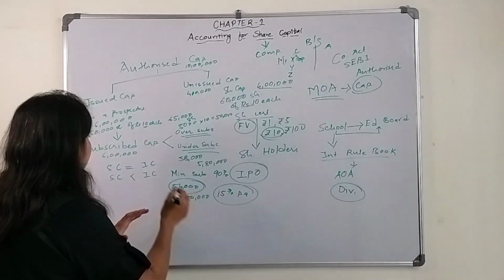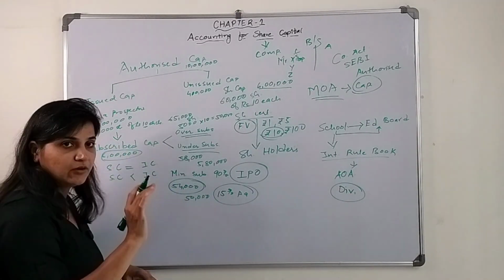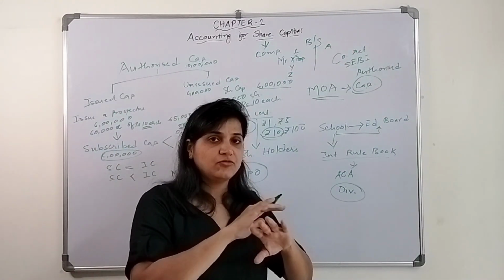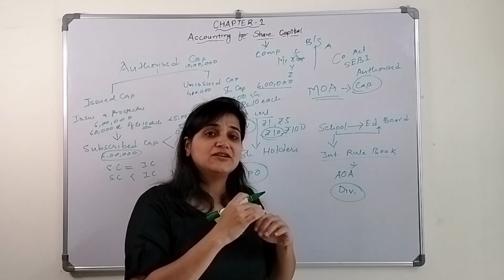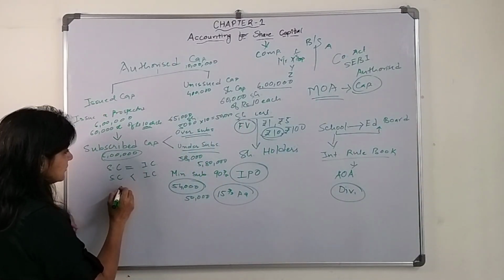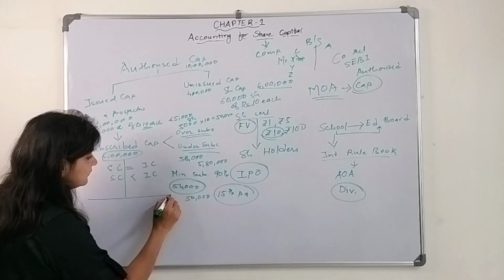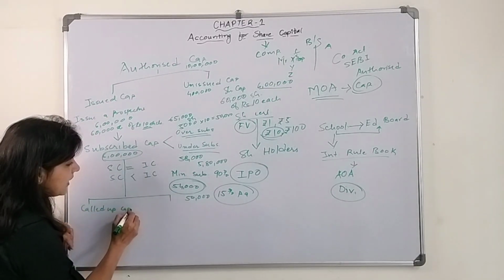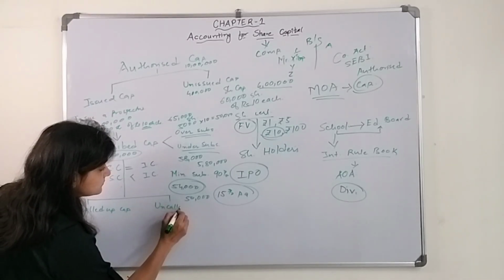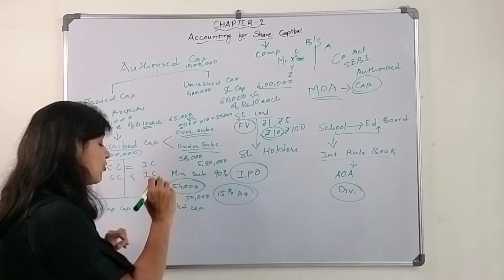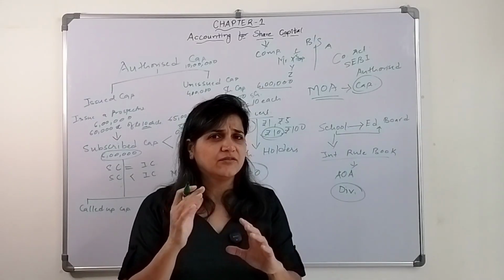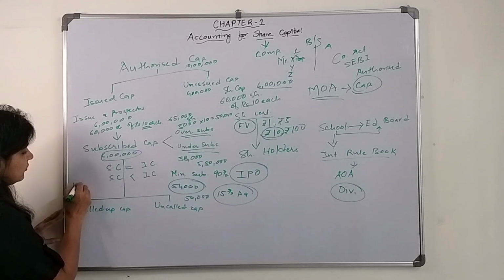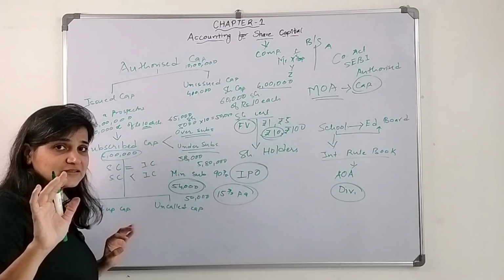Now it's not mandatory that they will ask for the whole amount. They will not ask for 10 rupees. As I mentioned earlier, they may ask for the whole 10 rupees, or they may ask in installments. After subscribed capital there comes the term called up capital and uncalled capital. When I say called up capital, that means, let's say 8 rupees has been called. Out of 10 rupees, 8 rupees they have asked till that much time.